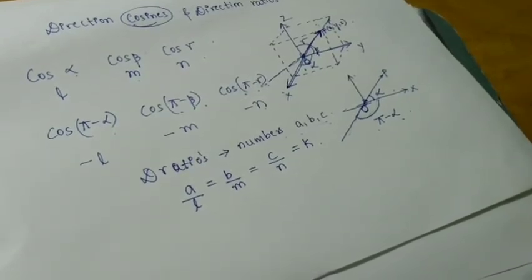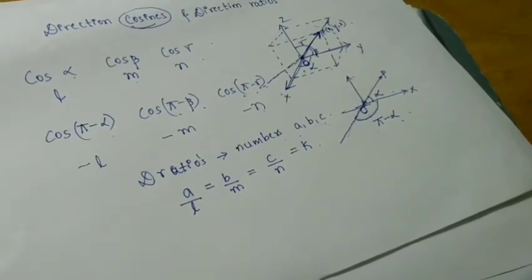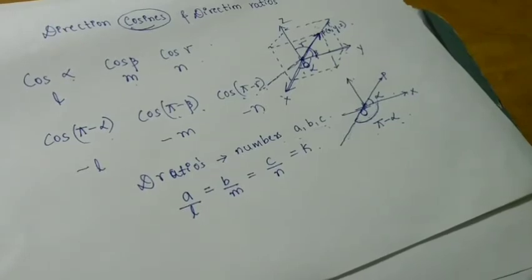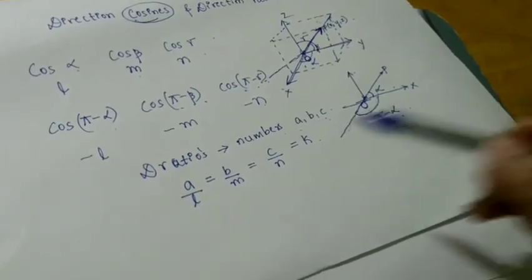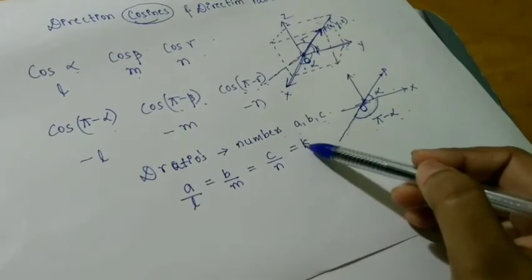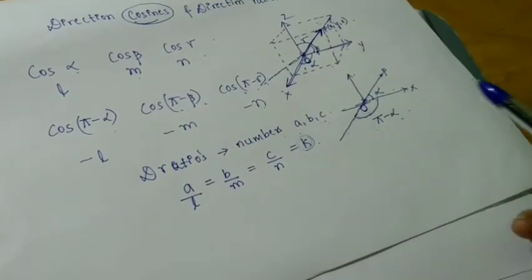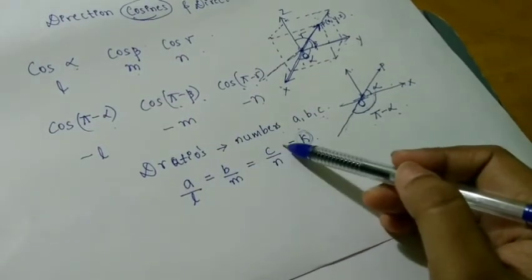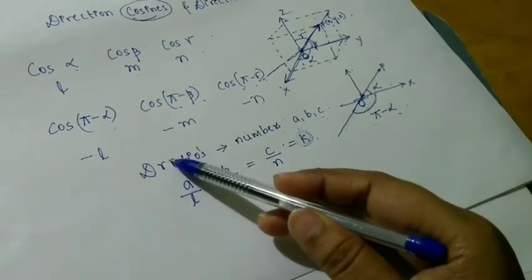Cos of an angle it's given. So you have to take it. A by L is equal to B by M is equal to C by N. Okay. This all three is equal to one constant term, that is K. A, B, C are what? They are numbers. They are nothing but direction ratios.